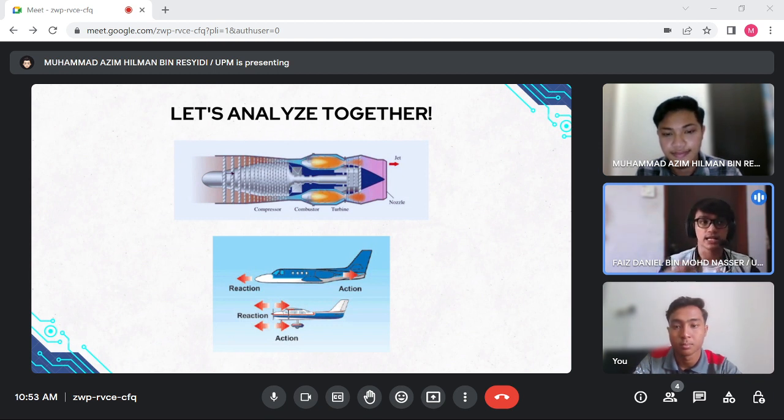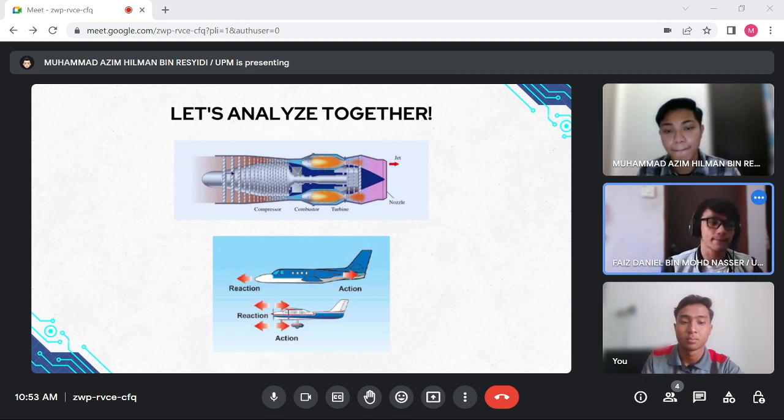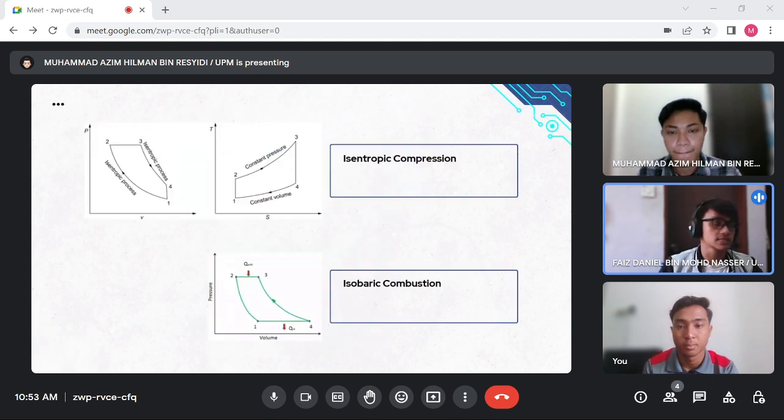But there is also another concept that we can analyze, that is the Brayton cycle, in the next slide. These two processes we can use to study, which is isentropic compression. Isentropic compression is actually an expression of compression and expansion that takes place with no flow of gas in and out. As the jet engine has a narrowing shape, the velocity will decrease and the pressure will increase. Hence, it will be easier to transfer to the combustor process.